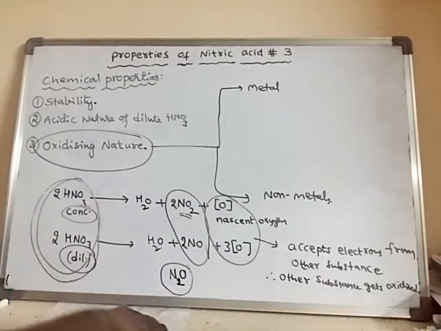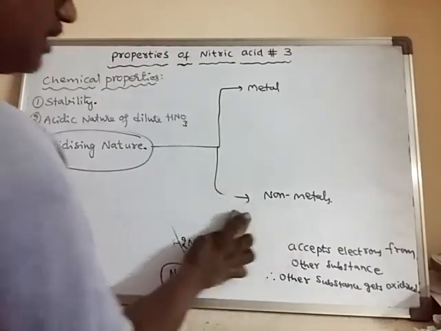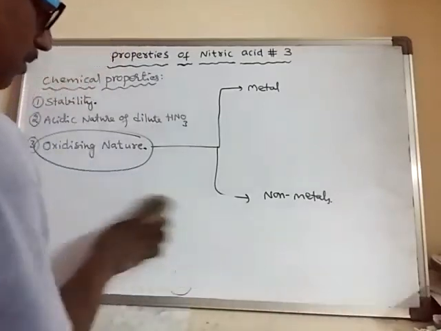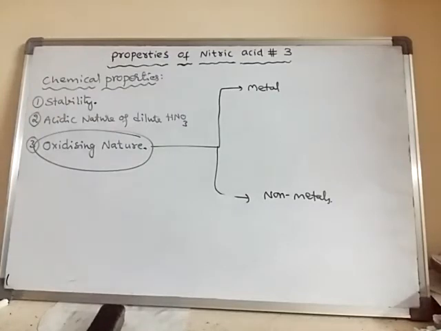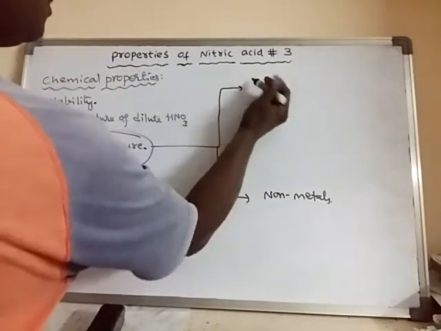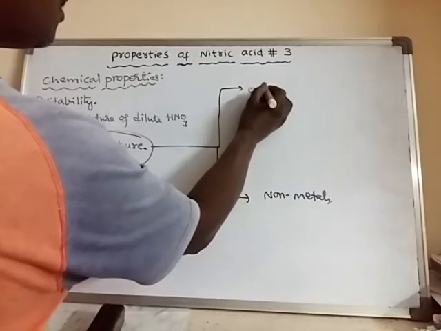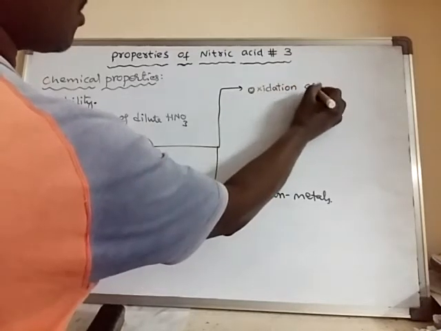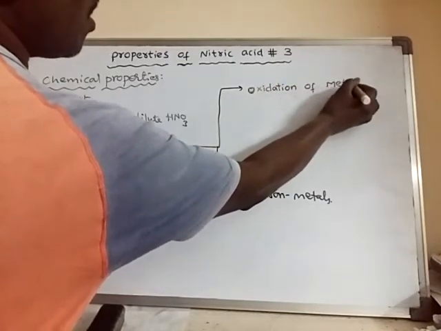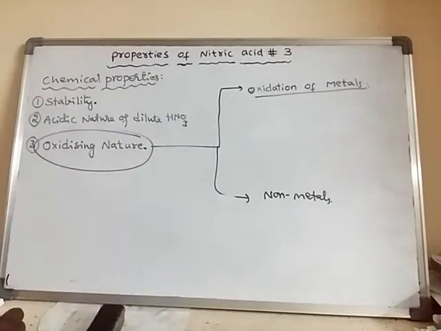Okay, so now let us learn about the oxidation of metals and non-metals, how nitric acid oxidizes the metals as well as non-metals. First of all, we discuss the oxidation of metals.